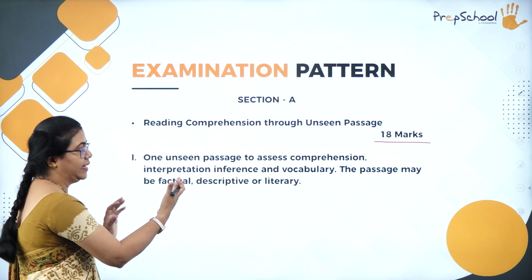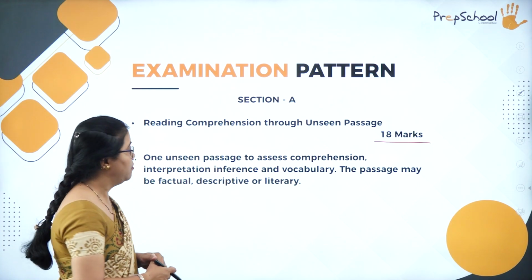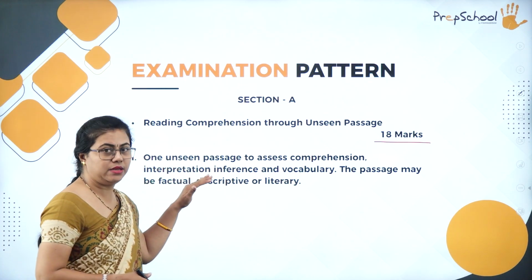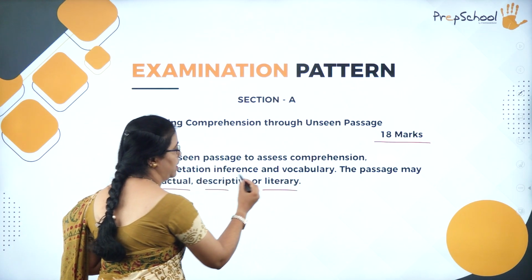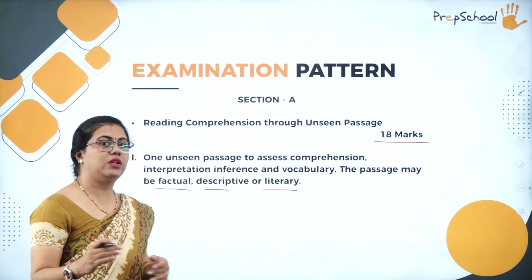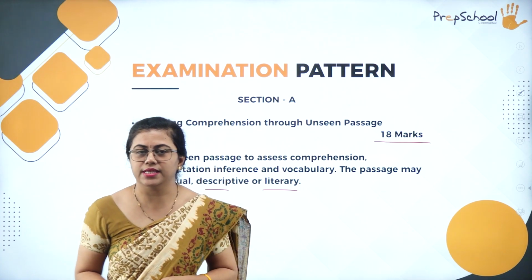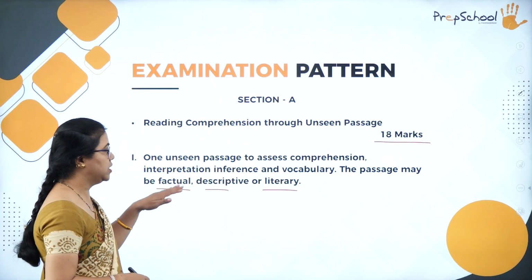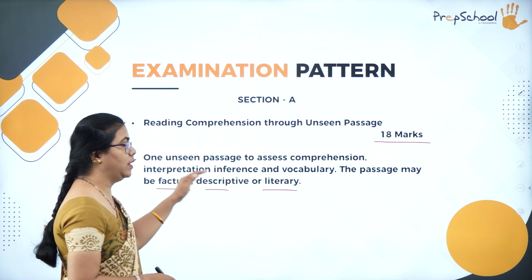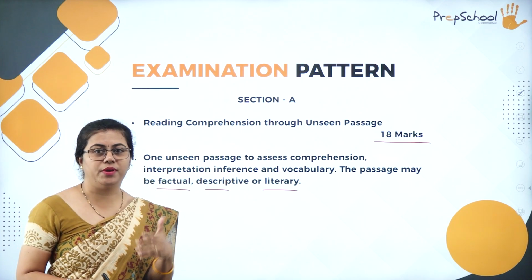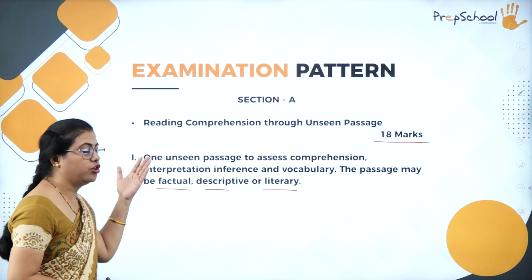You will have at least 2 unseen passages, wherein the first unseen passage will be either factual, descriptive or maybe literary. Examples will be given to you after the syllabus is complete. So this can be any one of these 3 passages. Here you will be assessed for your understanding, comprehension and also your interpretation.